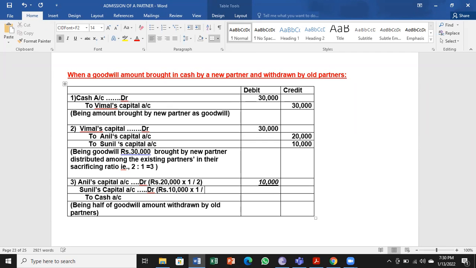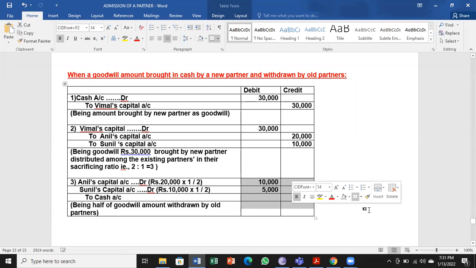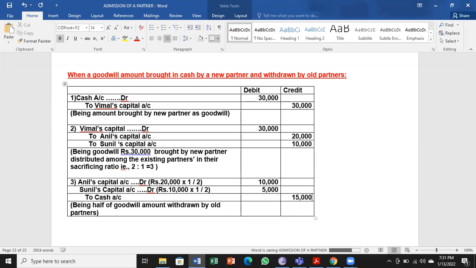Half of it, that is 5,000. So total amount withdrawn 15,000. So Anil's capital account debit, Sunil's capital account debit to cash account.